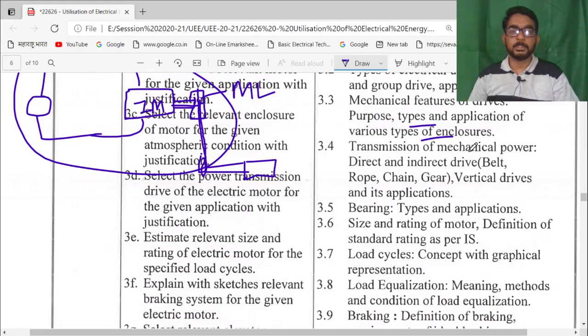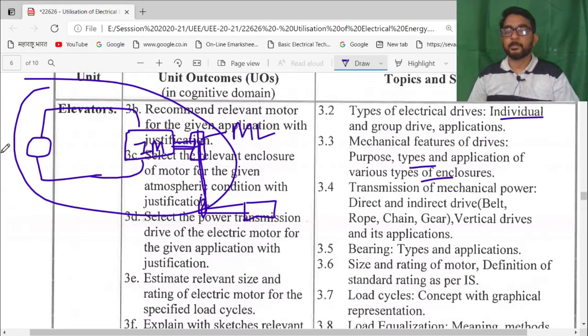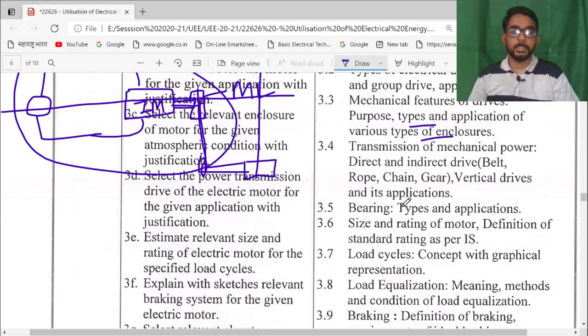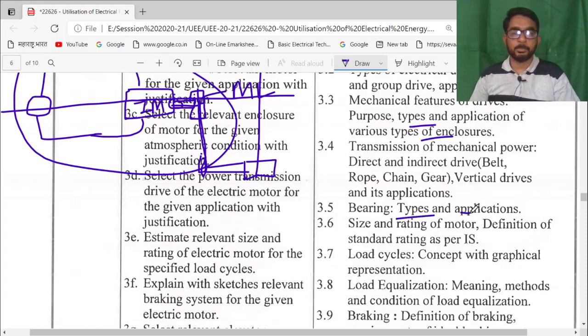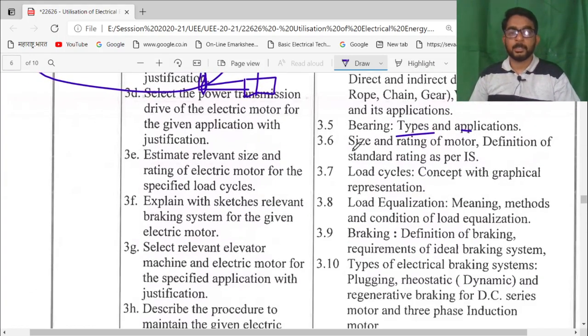Now we have to discuss vertical drives and their application. If the position of the drive is on the horizontal axis, it is known as a horizontal drive. If the position of the drive is on the vertical axis, it is known as a vertical drive. Then bearings: in the induction motor, bearings play a most important role. If bearings are good, then frictional loss is less. If bearings are affected, friction loss will increase. So their types and applications are what the student will study.